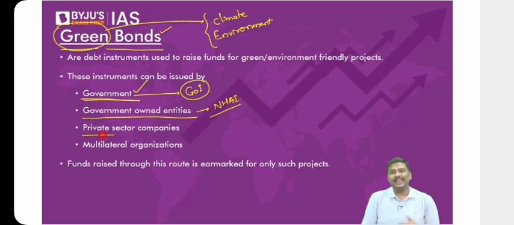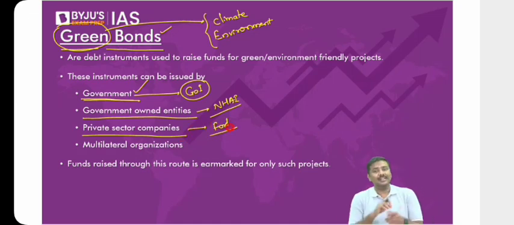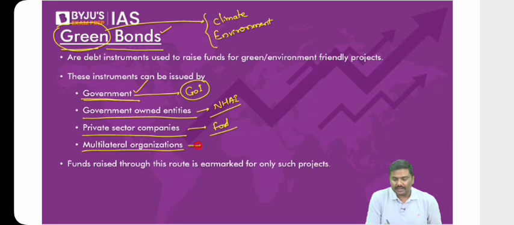Private sector companies can also issue them. An example of a private sector company which has issued a green bond is Ford. Have you heard of the company Ford? The company Ford exited from India, but it has also issued green bonds. Then there are multilateral organizations such as the World Bank. In fact, the World Bank has issued a lot of green bonds. So these are certain very important points.